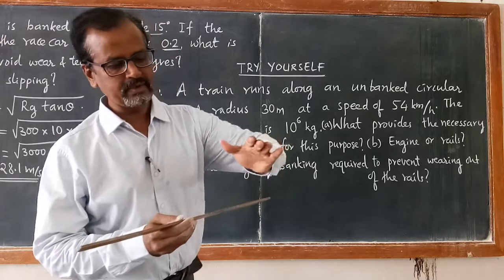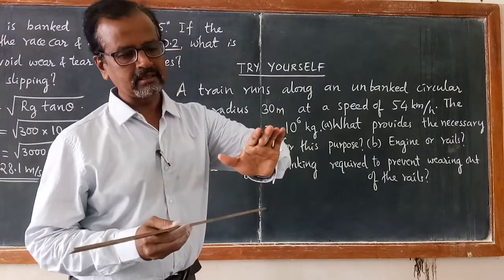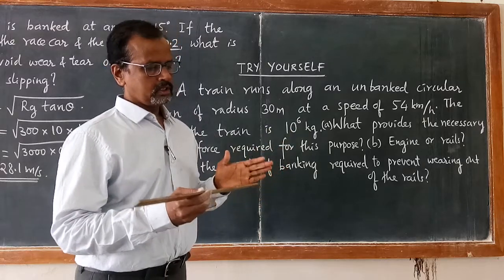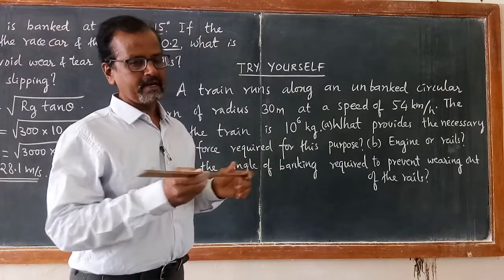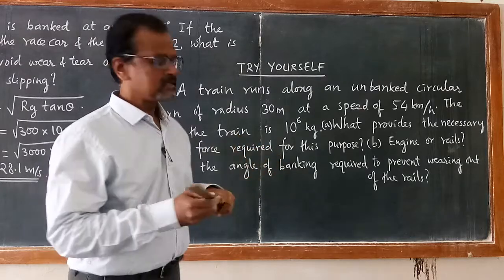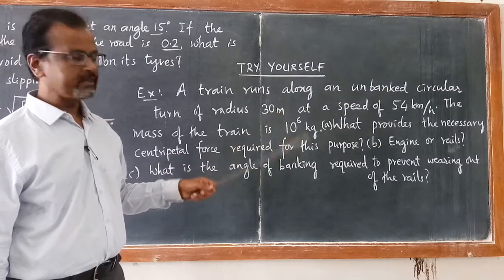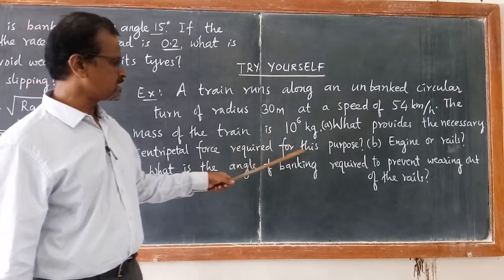When the rails take a curved path, the wheels also take the turn on the curved path. So the lateral force provided by the rails on the wheels provides the necessary centripetal force.